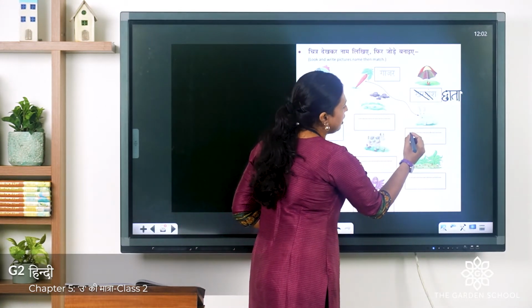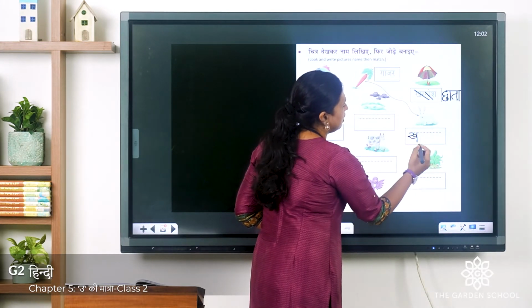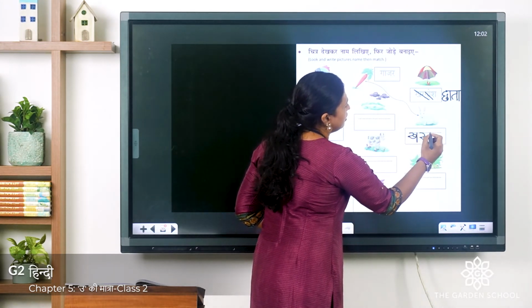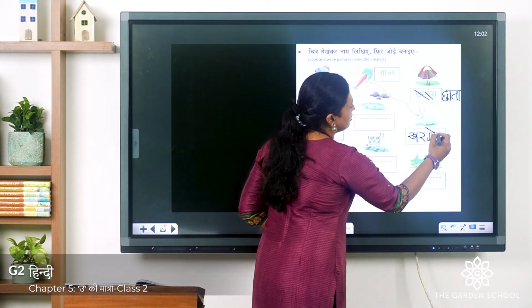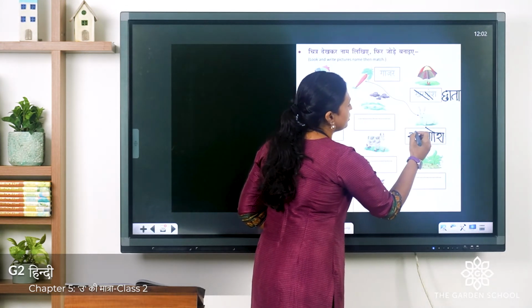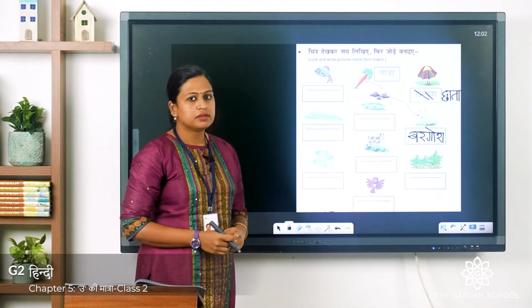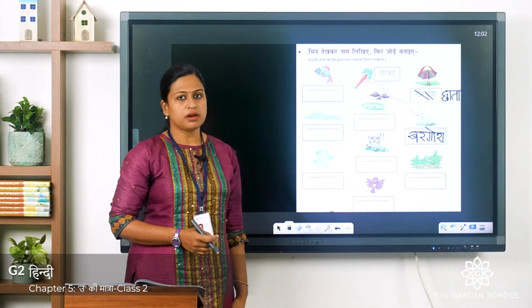You have to write khargosh here at the bottom of this picture. Kha, Ra, Ga plus O symbol, Sha. Khargosh. Now you have to match this gajar with khargosh.